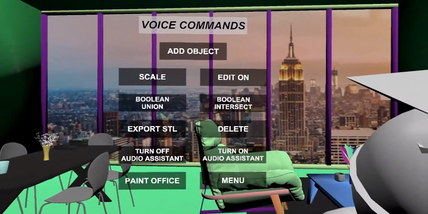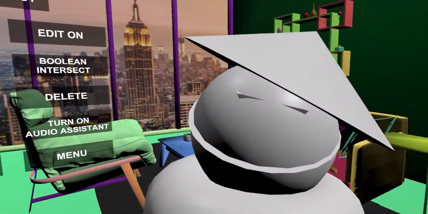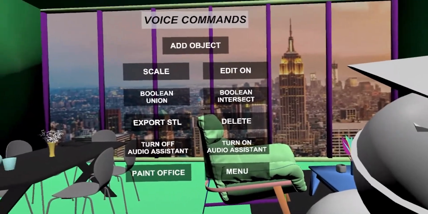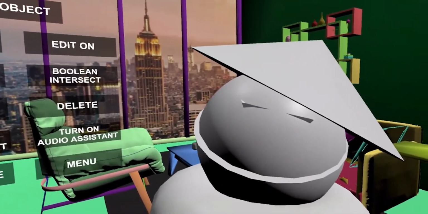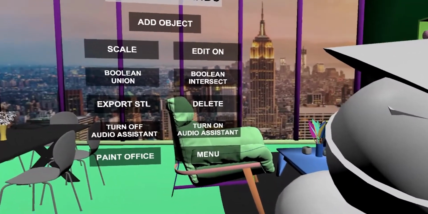Boolean union. The parts that overlap are thrown away and the rest is joined together. Export STL. All the objects from the scene are exported as STL files which can be used for 3D printing.